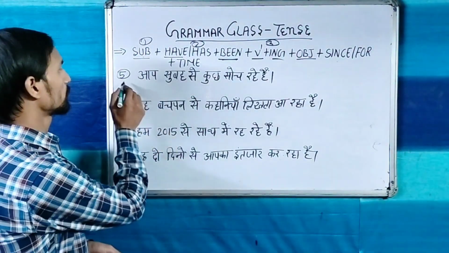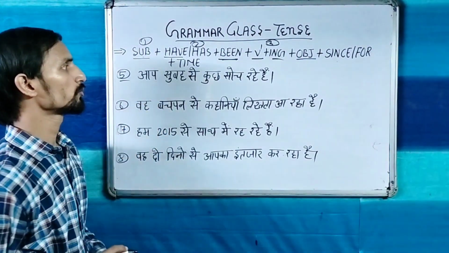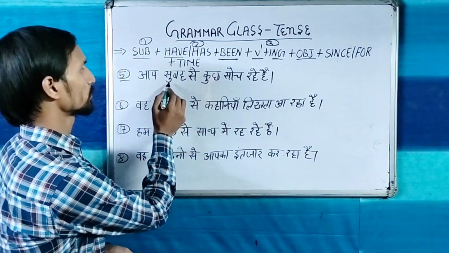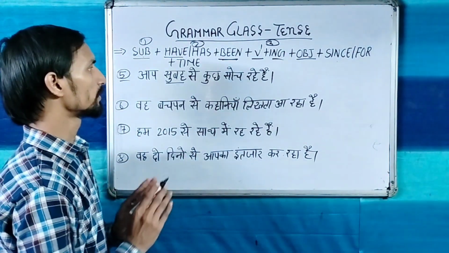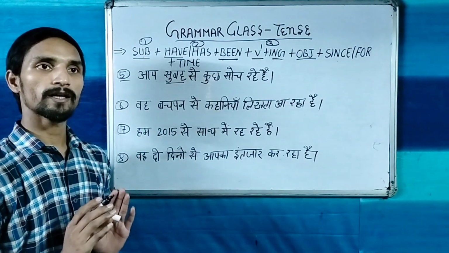Now the fifth sentence is आप सुबह से कुछ सोच रहे हैं. So time has been given. When time has been given, that is also present perfect continuous tense.